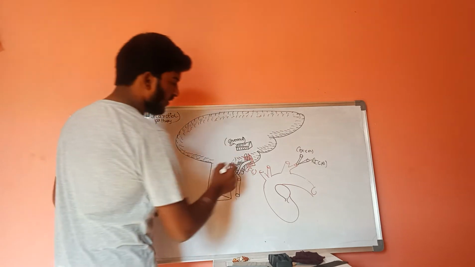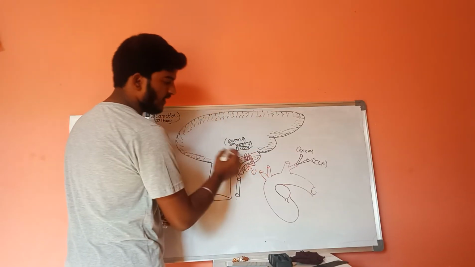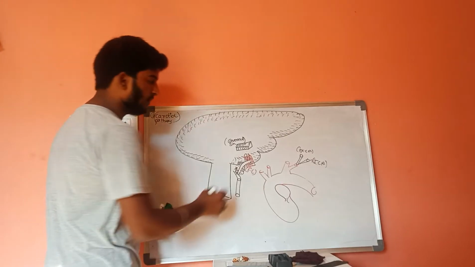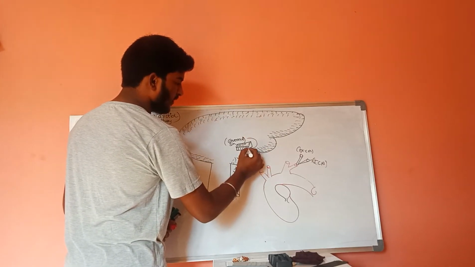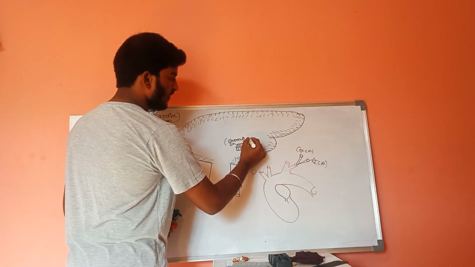inner layer of this skull, this carotid artery will be rotating around this.